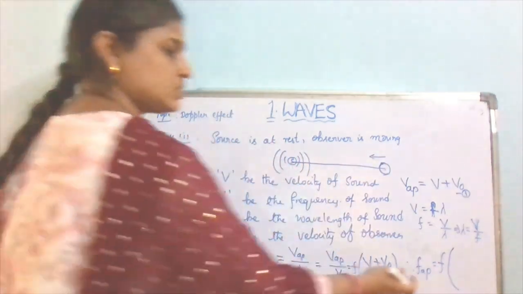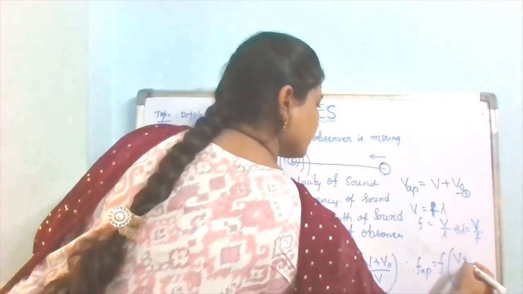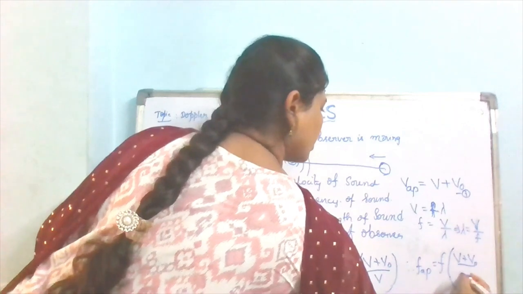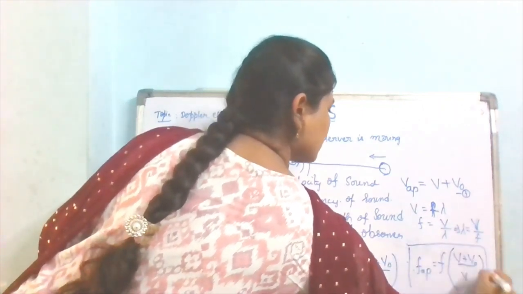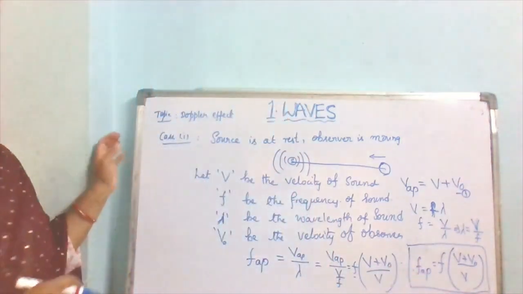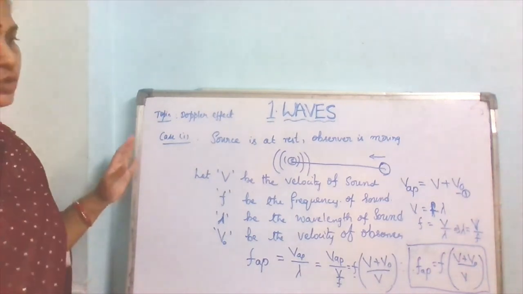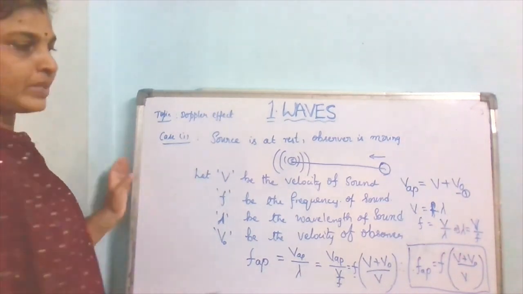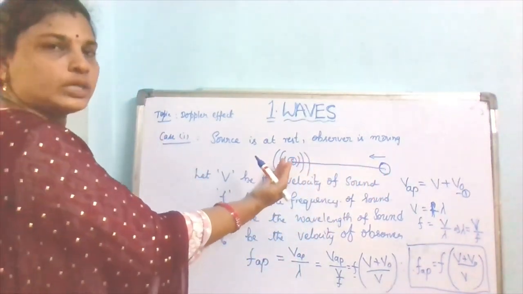That change, the apparent frequency, equals F into (V plus V naught) by V. This is the equation for the apparent frequency of the sound if the observer is approaching towards the source.